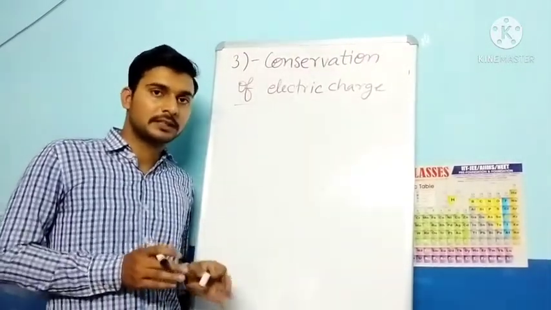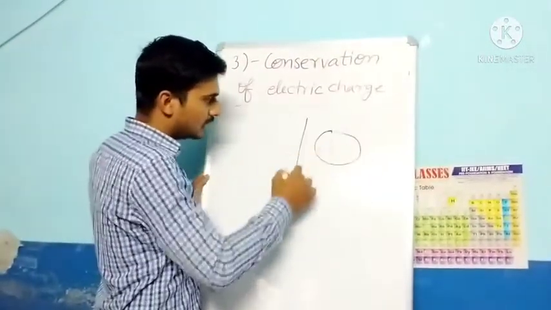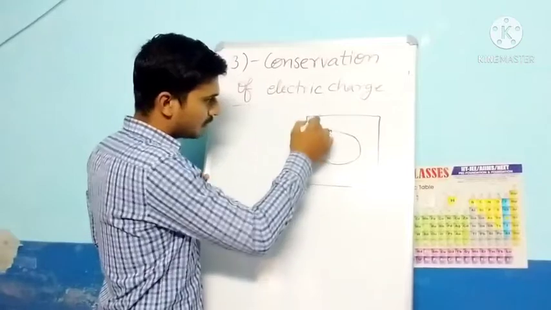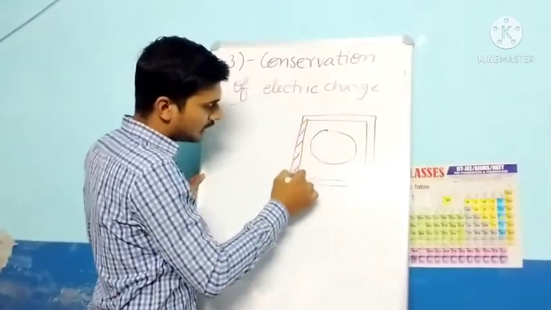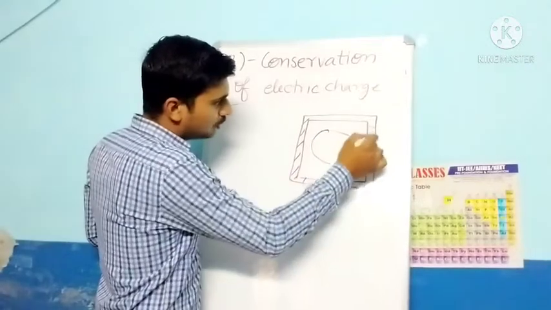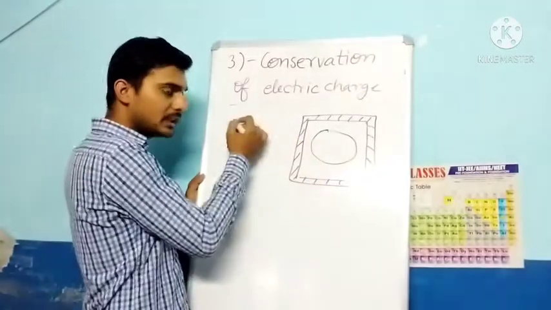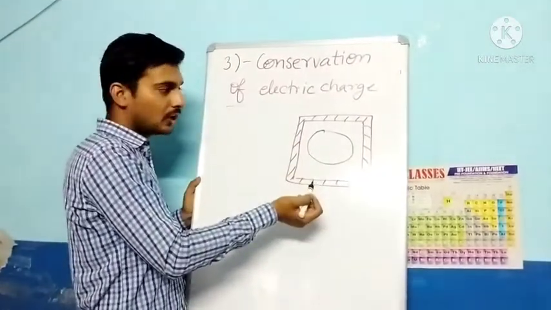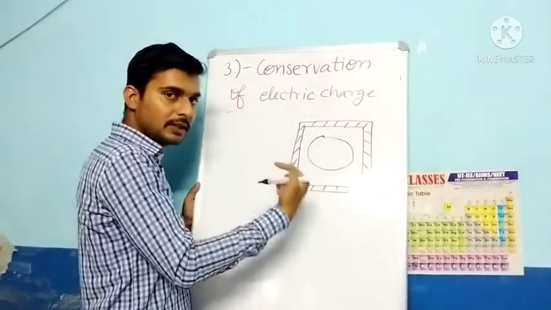How can we understand it? Let us consider we have some matter and we isolate it from the surroundings, and the isolation does not allow any matter to leave the system or to enter the system. In this case, the total charge will be conserved.